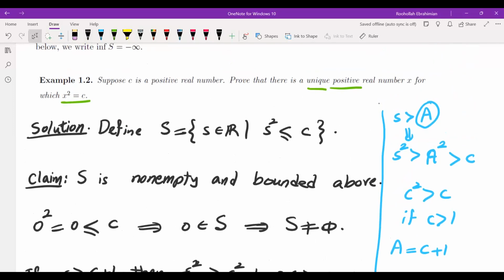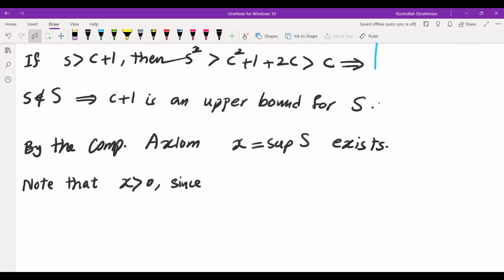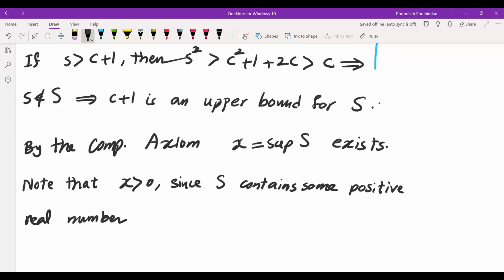So if we can show there is some element in the set that is positive, then it would be a positive real number. Since S contains some positive real number. Now, we'll have to see why this is true.